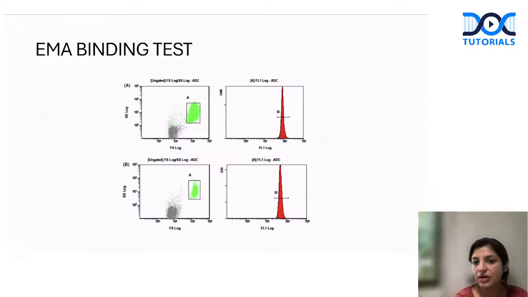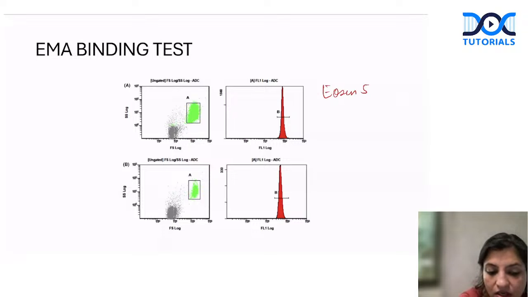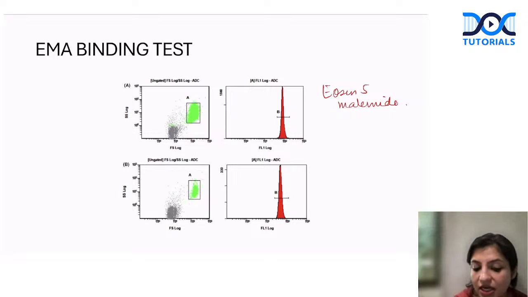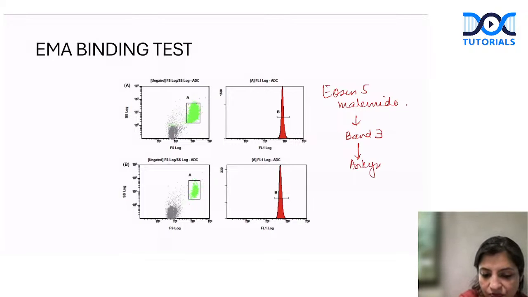So this is the EMA binding test. Okay, so we basically tag the RBCs with the EMA dye, which is an eosin-5-maleimide dye. So this basically directly binds to band 3. So in hereditary spherocytosis, band 3 will further bind to ankyrin. Okay, so band 3, ankyrin, and then they'll be bonded by spectrin and protein 4.2, all this bonding.